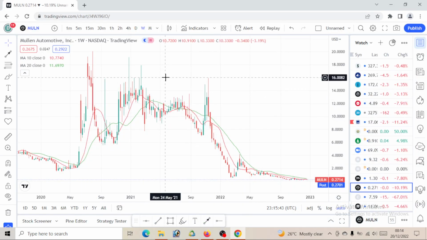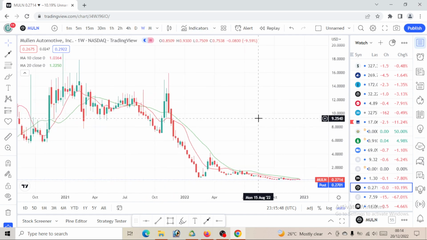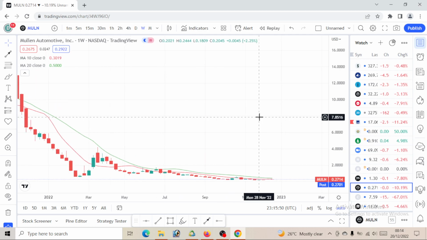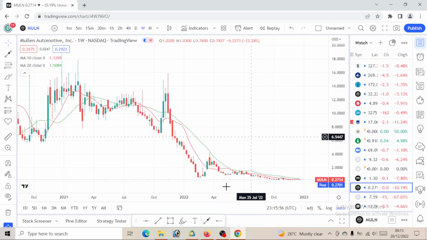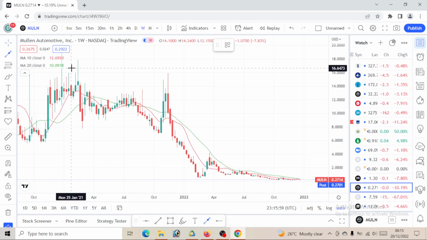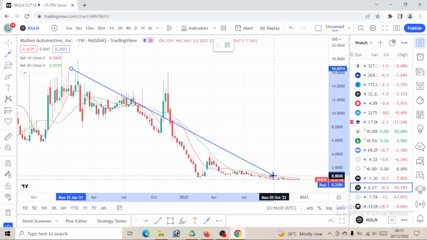So let's take a look at MULLEN Automotive for the day. We want to see where the stock will be moving. First of all, we have to start from the weekly time frame to be able to understand the full trend, right? When you take a look at this movement, you see that there's only one movement this MULLEN Automotive is making, which is a bearish move, right?